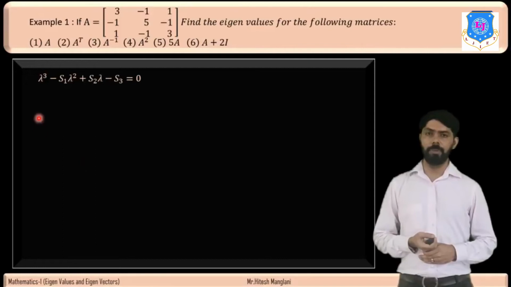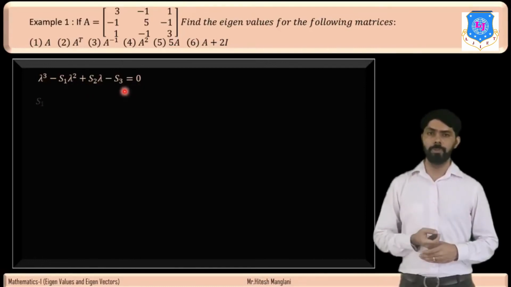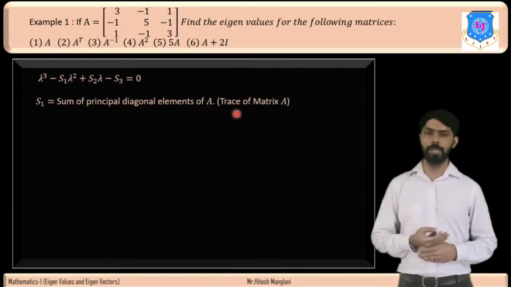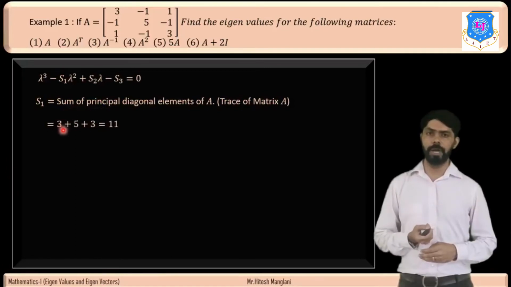Now the characteristic equation for a matrix of order 3 is given by lambda cube minus s1 lambda square plus s2 lambda minus s3 is equal to 0, where s1 is equal to the sum of principal diagonal elements of A, which is also called the trace of the given matrix. So here we will add the principal diagonal elements: 3 plus 5 plus 3, so it will be 11.